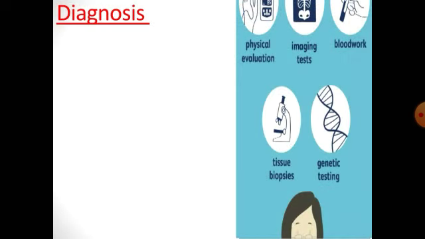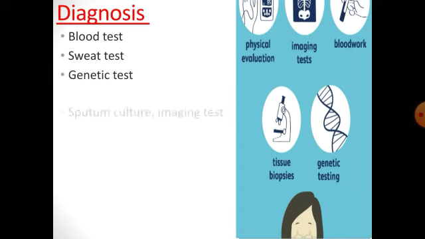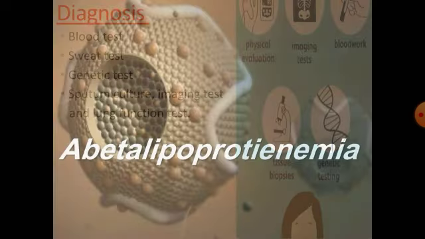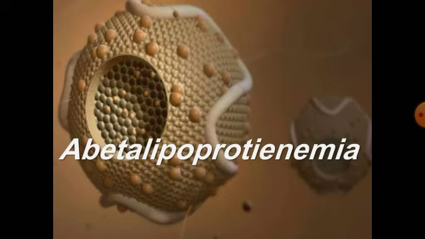The diagnosis can be done by making a blood test to check for higher levels of chemicals related to the pancreas. A sweat test is important to detect high salt level in the patient's sweat. Also, we have an important genetic test to check the defective gene, in addition to sputum culture, imaging test, and lung function test. Another cause of secondary malabsorption is abetalipoproteinemia.